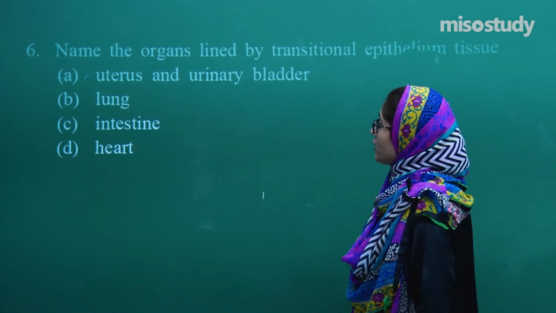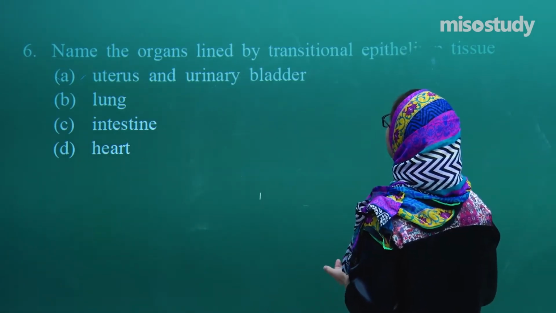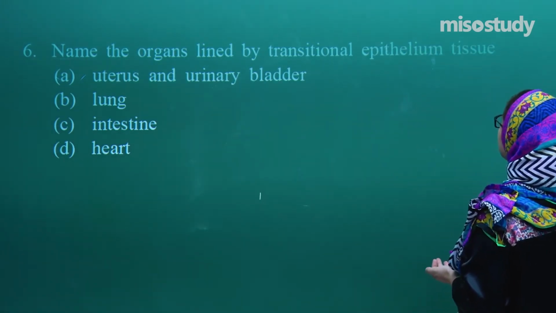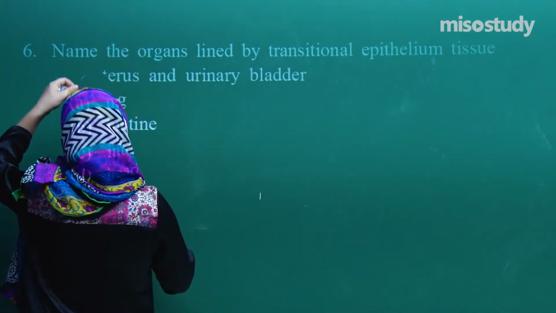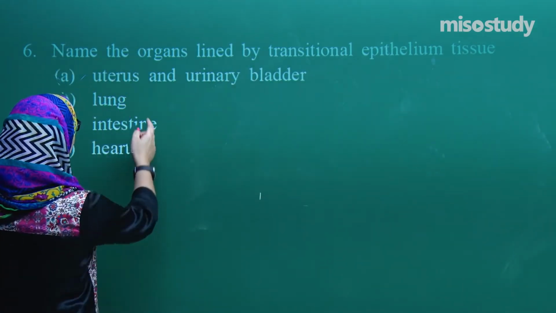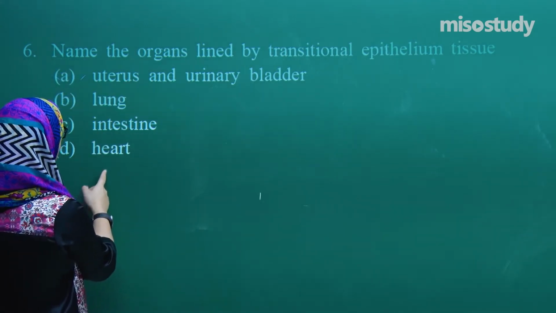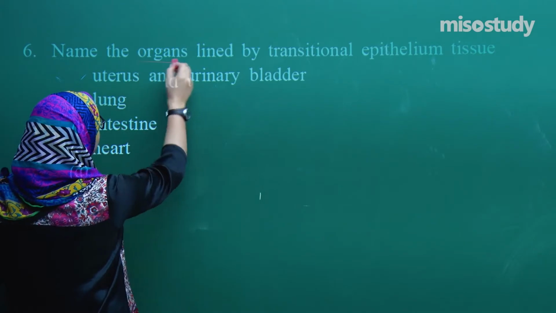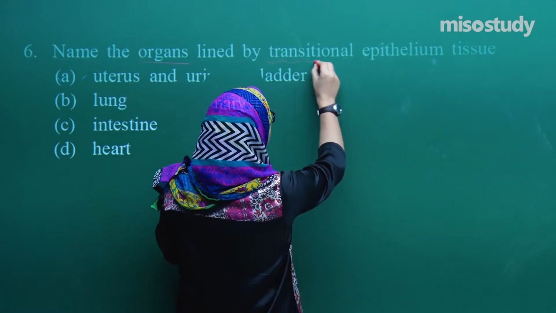Alright, so what is the question? Name the organ lined by the transitional epithelium tissue. Okay, so we have to choose the organs. These are the options. We have 4 options and we have to name the organs that are lined by this transitional epithelium.